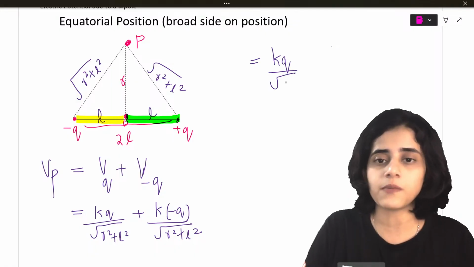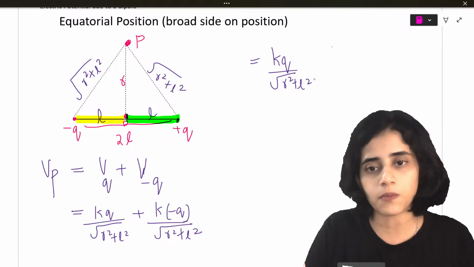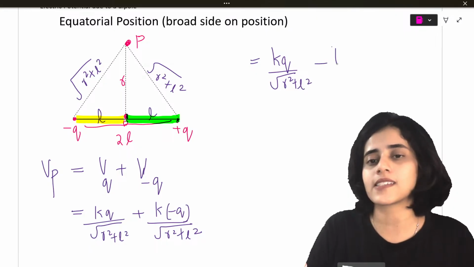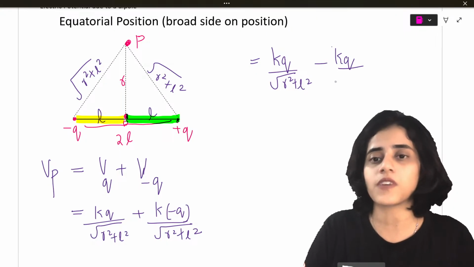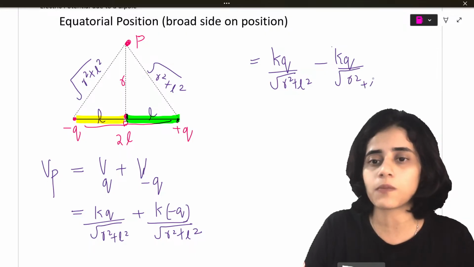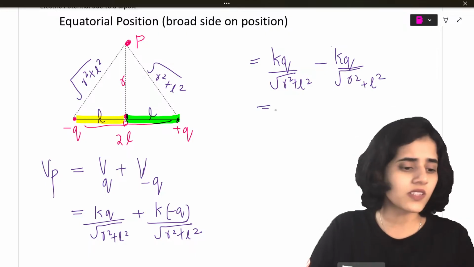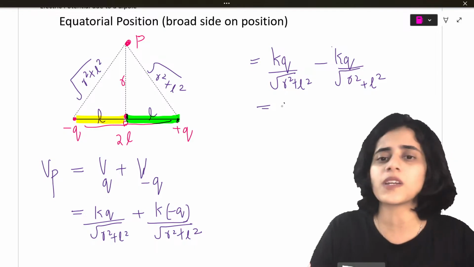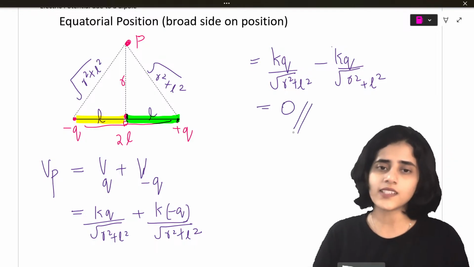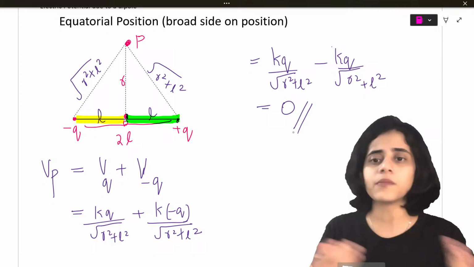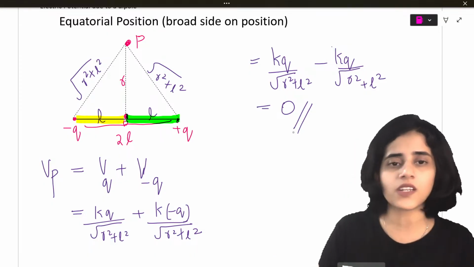KQ divided by square root of R square plus L square, minus KQ divided by square root of R square plus L square. Now what is this going to be equal to? This is going to be equal to 0, isn't it? It's the same term, so when you subtract them, it will be 0.